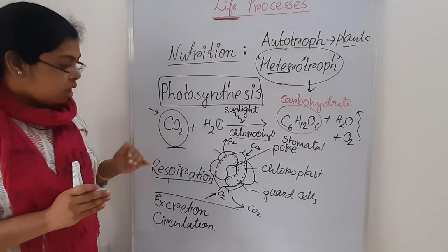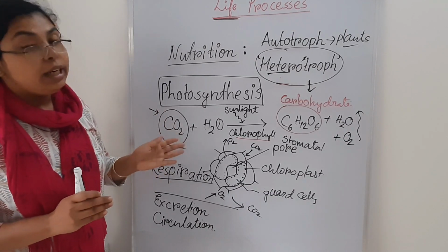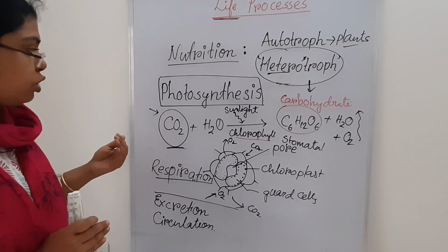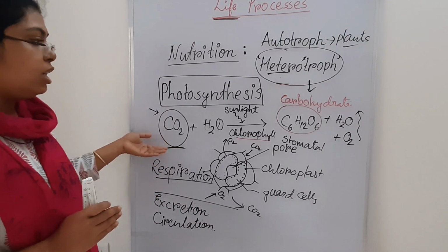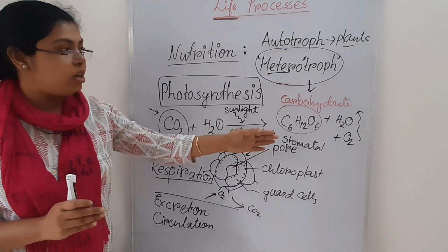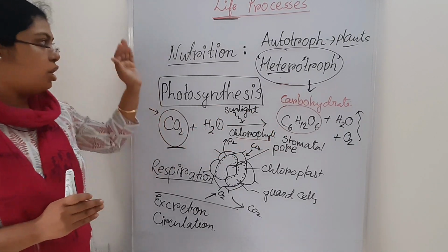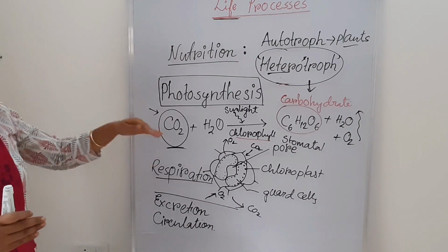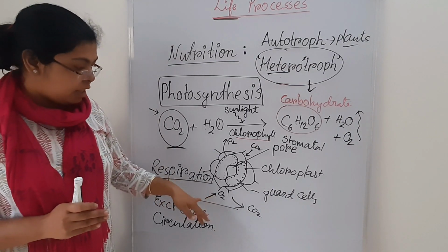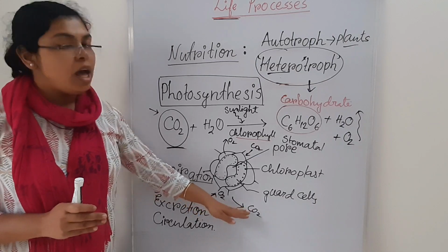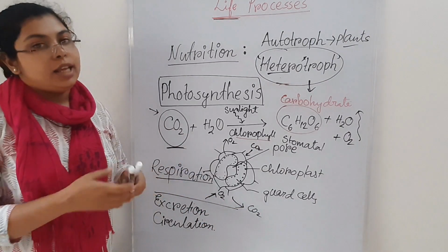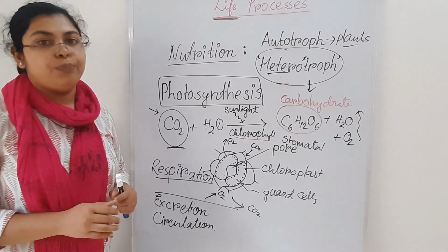And all the process is going to happen with the leaf, and the stomata is going to help in gaseous exchange, that is intake of carbon dioxide and releasing of oxygen in case of nutrition. But whenever we think about respiration, the thing should be opposite. They are going to intake oxygen and then release carbon dioxide. For today, that is all.